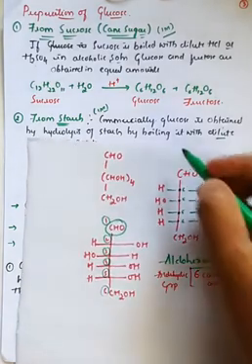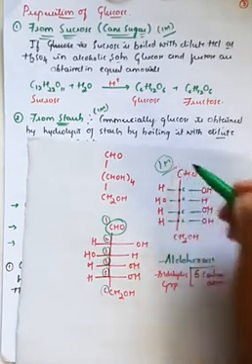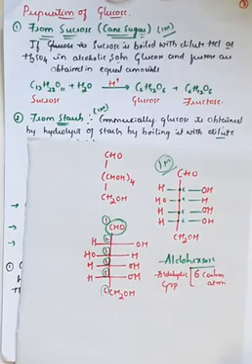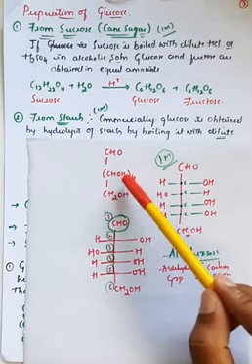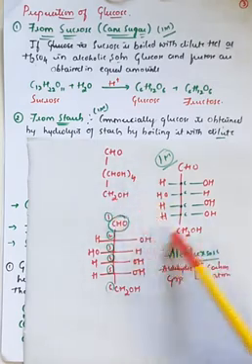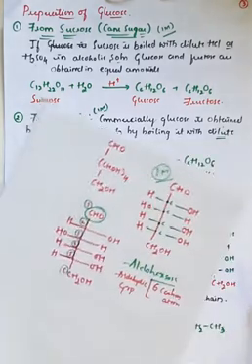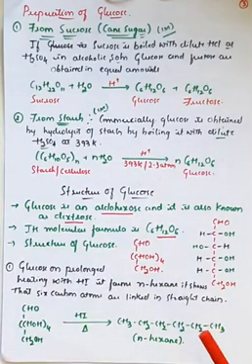They can ask for 1 mark: give the exact structure of glucose. It consists of an aldehyde group and also 6 different carbon atoms. In a skeletal structure we can give the structure like this, and normally we term it CHO, CHOH 4 times, and CH2OH. This is the exact structure of glucose. Further, for your syllabus they have kept some proofs or reactions which can explain the exact structure of glucose.